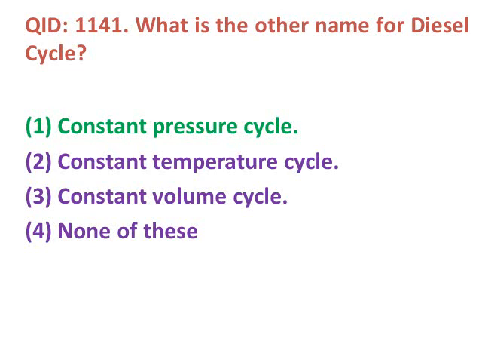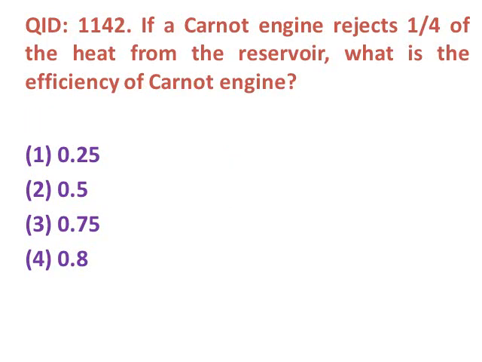Next question, if a Carnot engine rejects 1/4 of heat from the reservoir, what is the efficiency of Carnot engine? Options are first 0.25, second 0.5, third 0.75, fourth 0.8. So Carnot engine rejects 1/4 of heat from the reservoir, means 3/4 amount of heat will be absorbed by the engine. That means the efficiency of the engine is 3/4, which means 0.75. The correct answer is 0.75, option number 3.